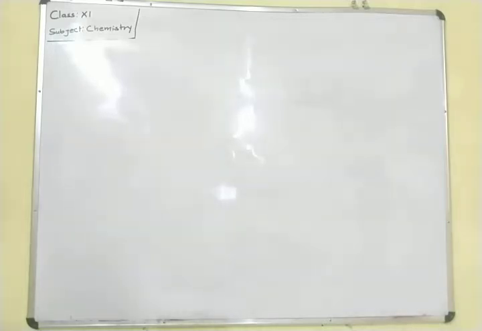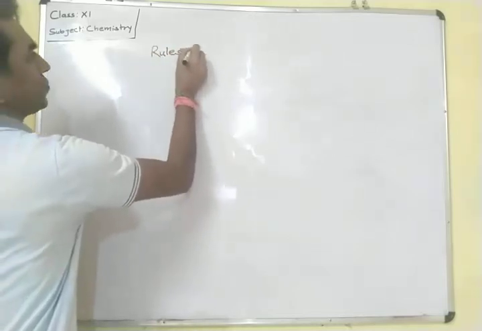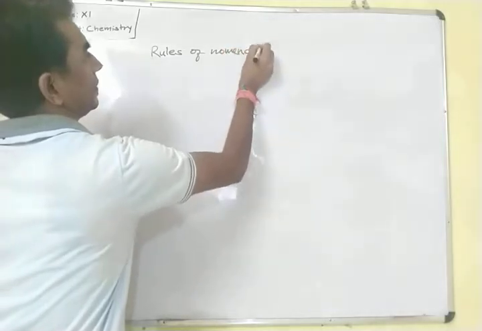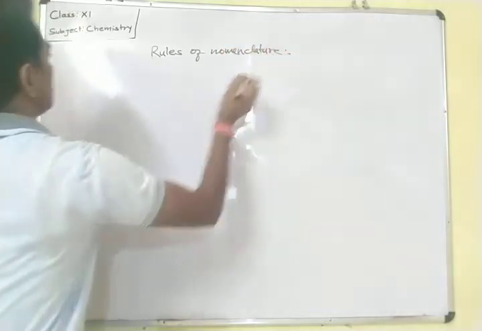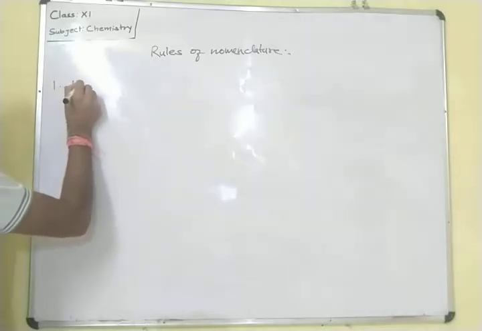So the first point in the rules of nomenclature is: select the longest carbon chain.